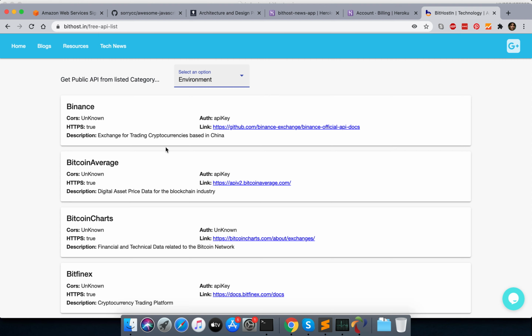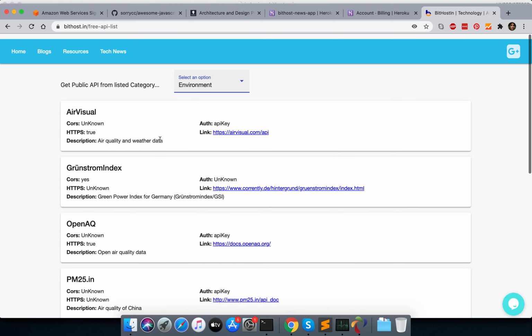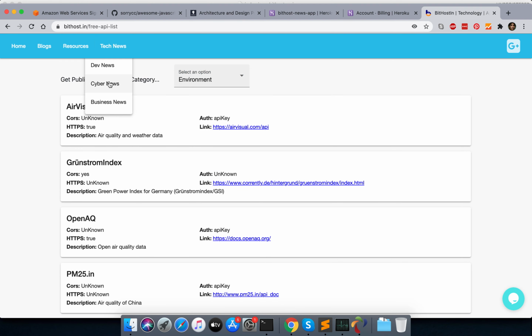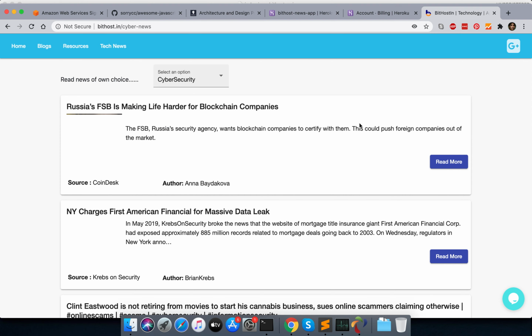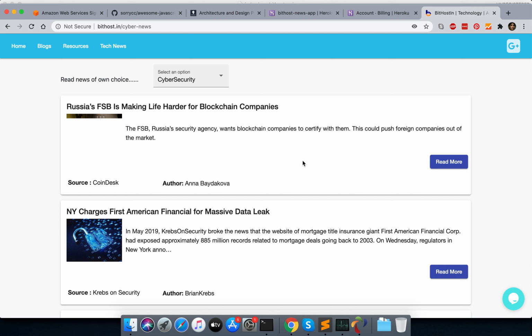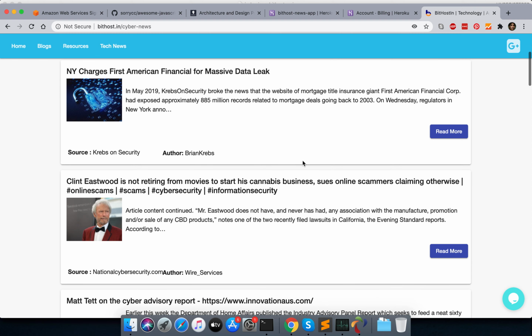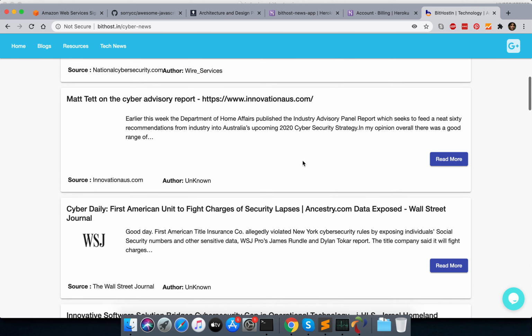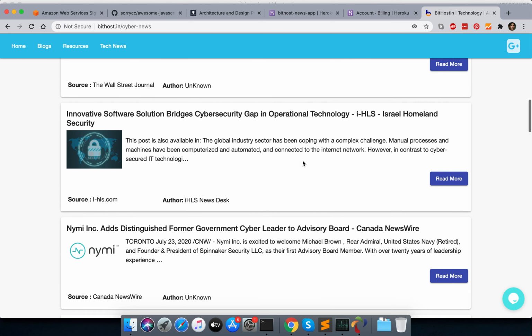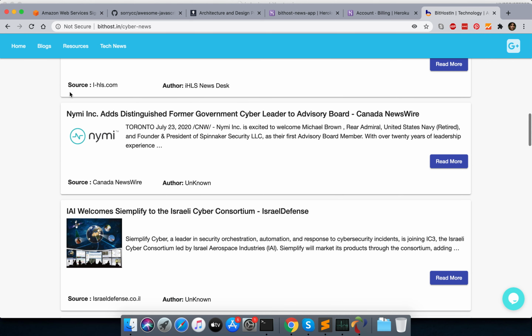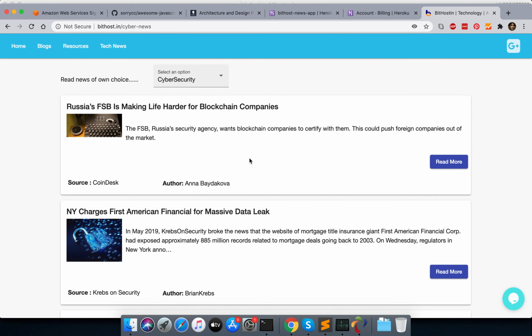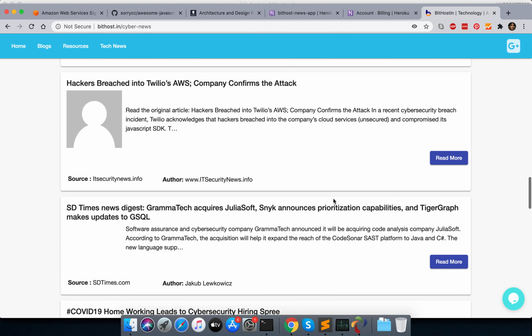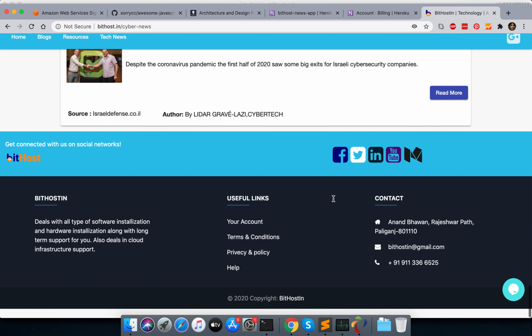And for environment, you can explore it, and you can explore the dev news and cyber news at your own place. These news are taken from the top providers, and it shows the sources, and it gives an organized place to see all the things in one place.